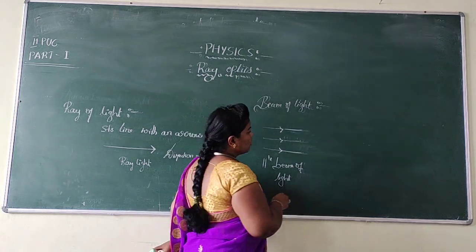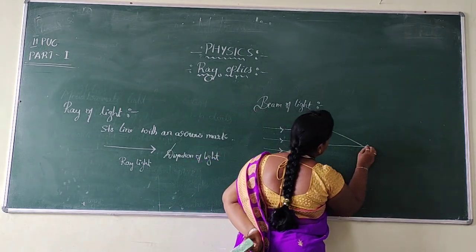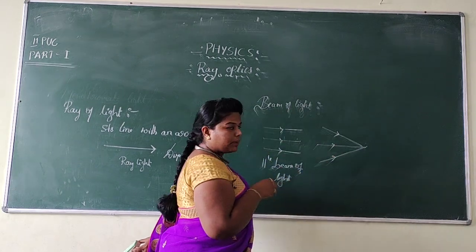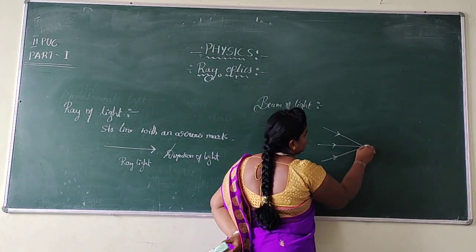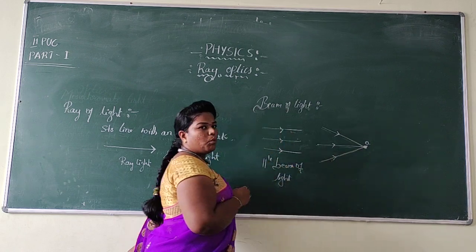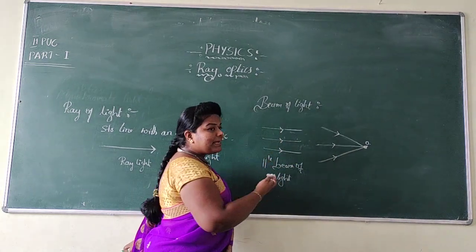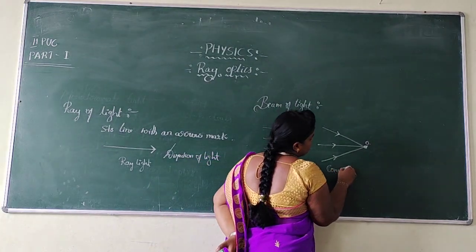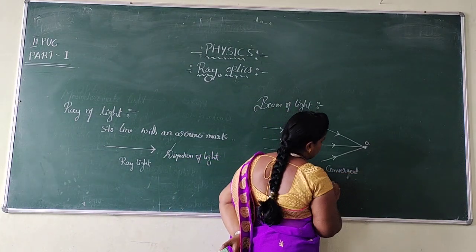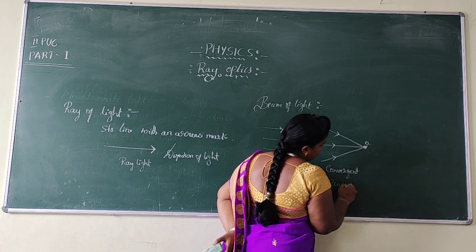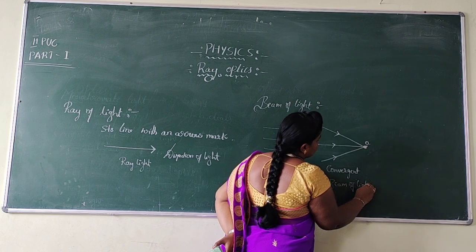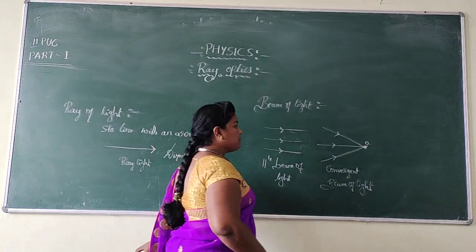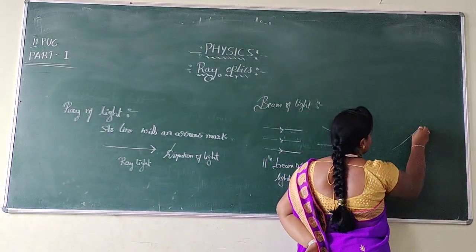Now let us see the convergent beam of light. For these three rays, don't forget to represent the arrow mark. The three rays are going to converge at a point O. They are going to meet at a point O. So it is said to be the convergent beam of light.